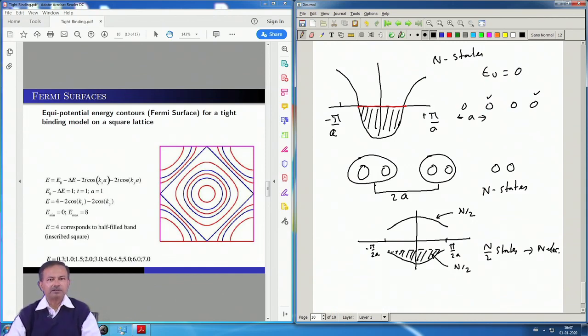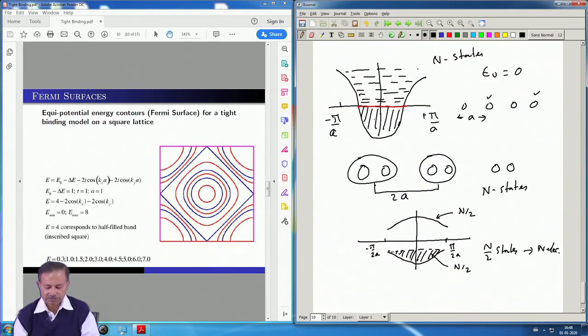Now, let us compare these two graphs. This one, the top one, is a metal, because you have states available up to here, all these states above are empty, and there is almost no gap at the Fermi level. This is the Fermi level. Here it has become an insulator.